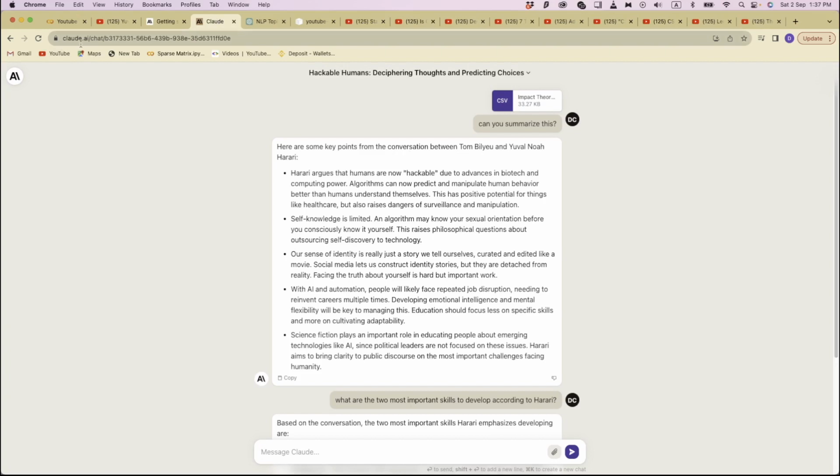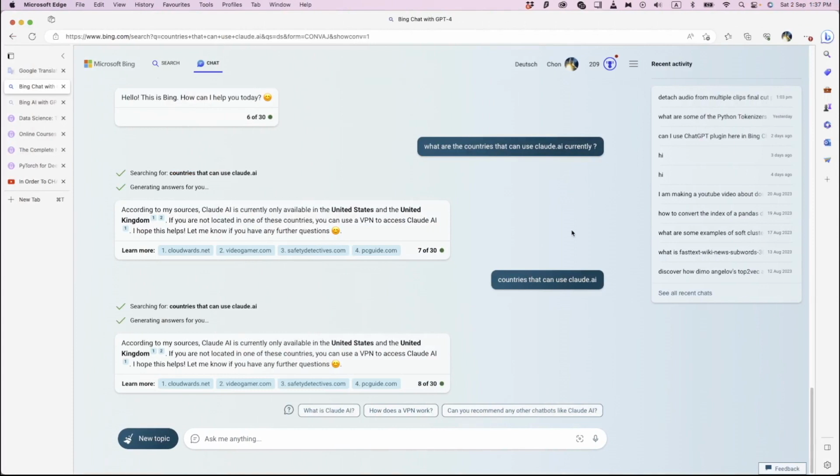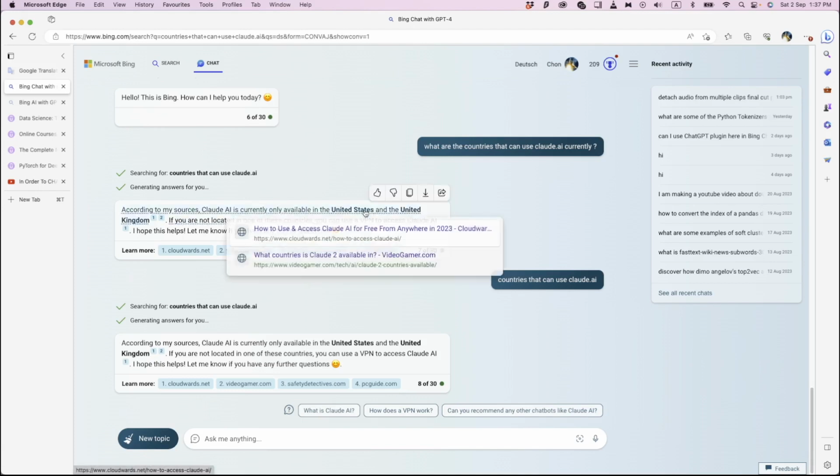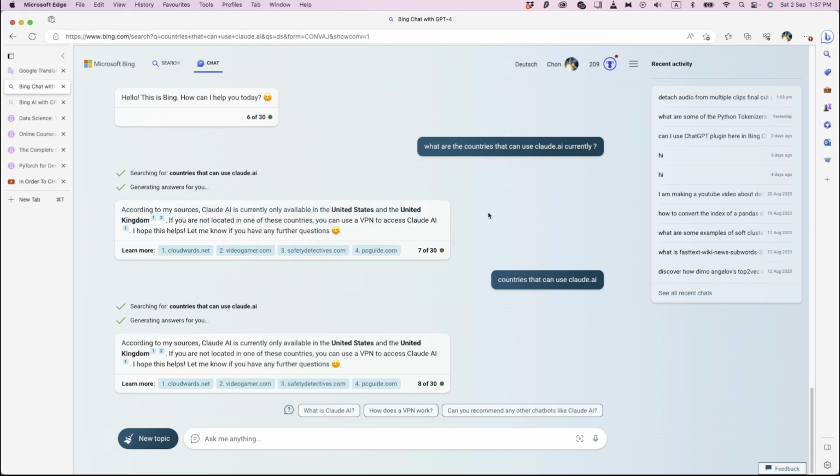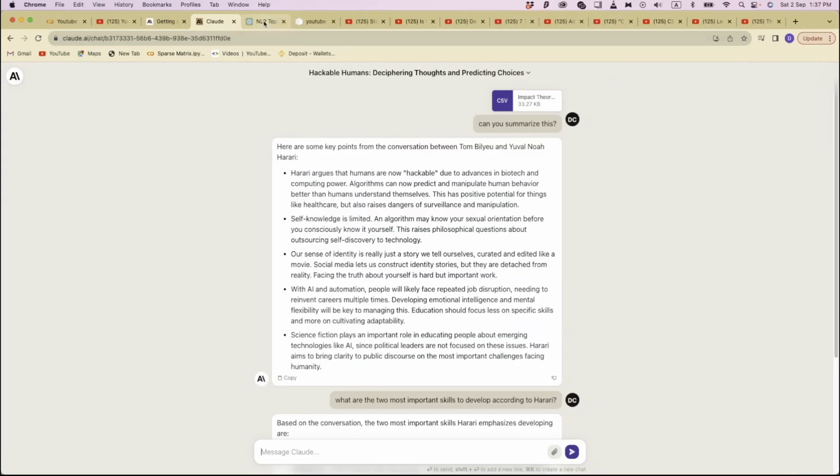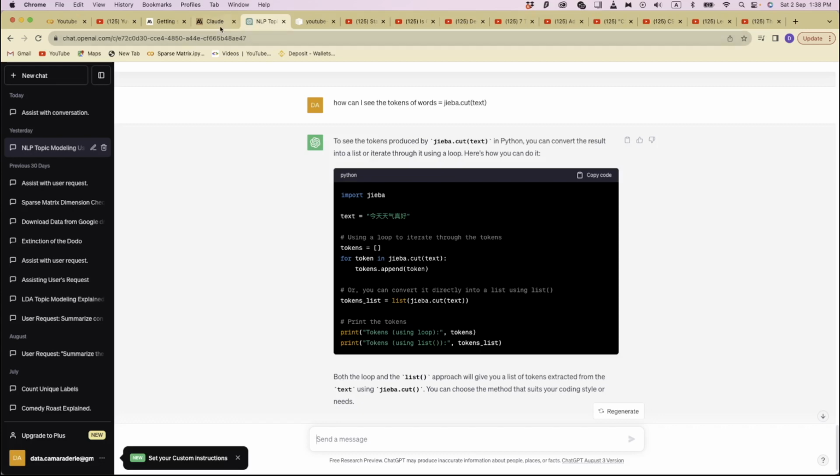It is free and allows us to upload a text file, and we can then ask questions about the uploaded file. But there's a small catch. Currently, Claude.ai is only available to the United States and United Kingdom. So if you live somewhere else, by all means, get a good VPN. The one I'm using is Surfshark, and so far it has served me well when I ask ChatGPT or Claude.ai some questions.